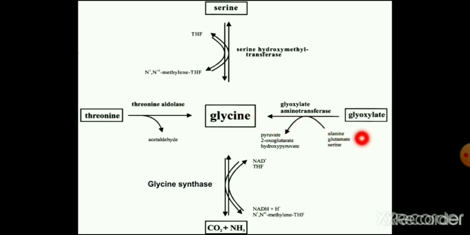If glutamate is used, then it gives alpha ketoglutarate and glycine. If it is combining with serine, then it is converted to hydroxypyruvate and glycine with the help of the transaminase enzyme. These are transamination reactions. Glyoxylate combined with any of these three, and the products will be glycine and the corresponding keto acid.